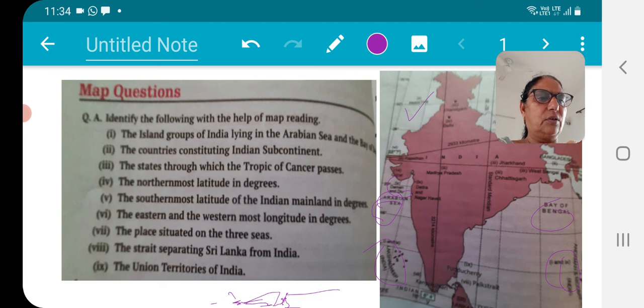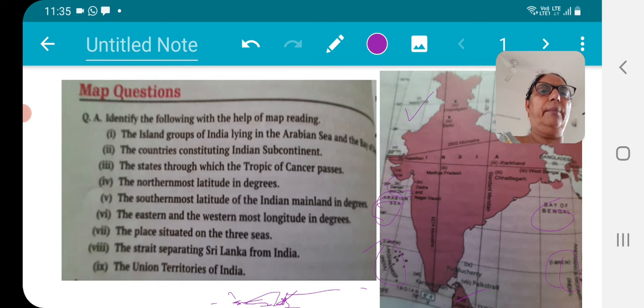India's neighboring countries constitute the Indian subcontinent. Then you have to see the second part of it, here only Pakistan. In constituting the Indian subcontinent, it was Pakistan only, and Afghanistan you will not have shown. Sri Lanka you will mark in the neighboring countries, not in this.